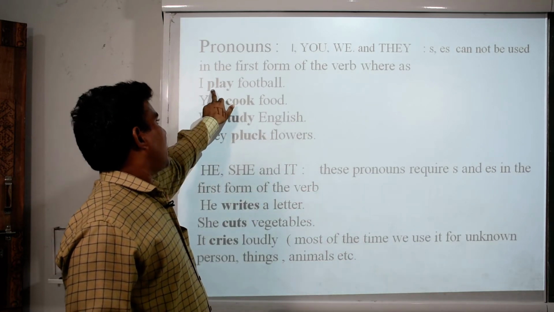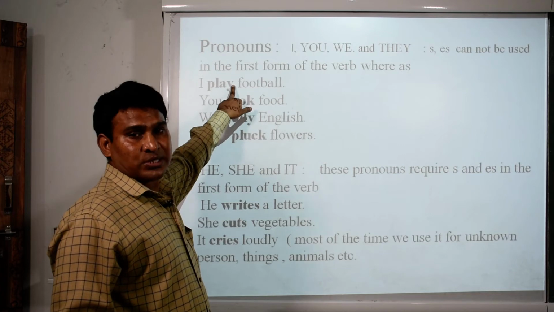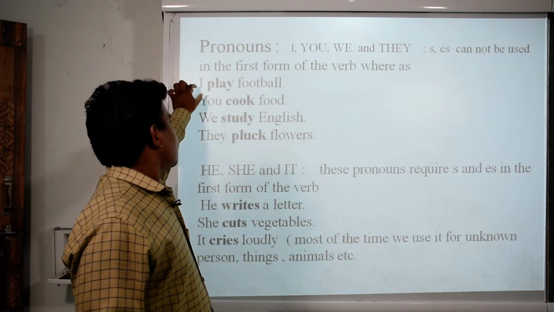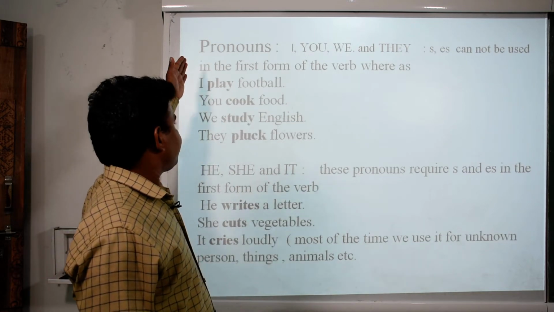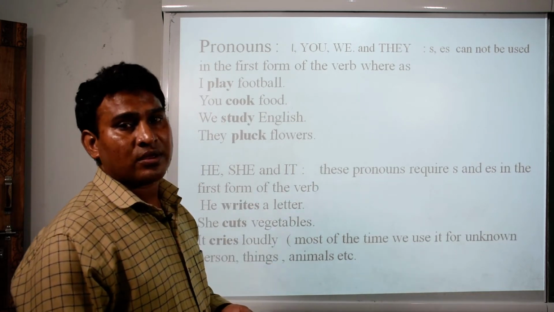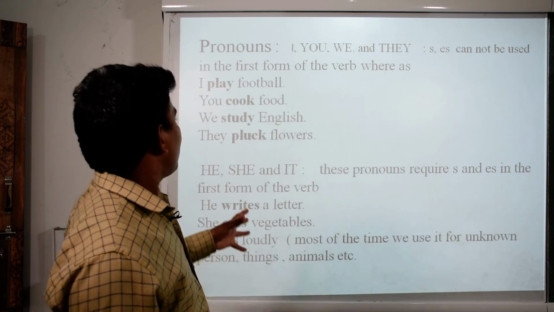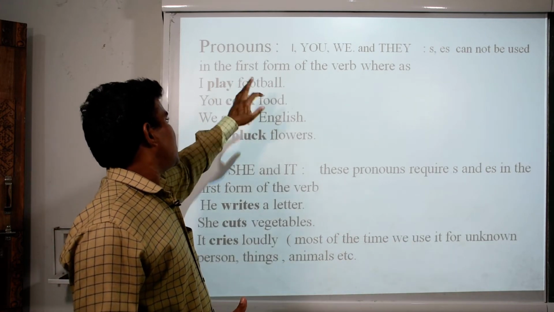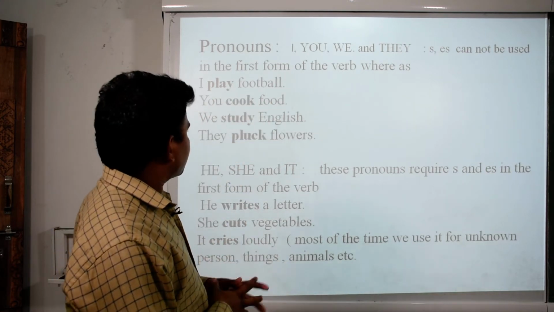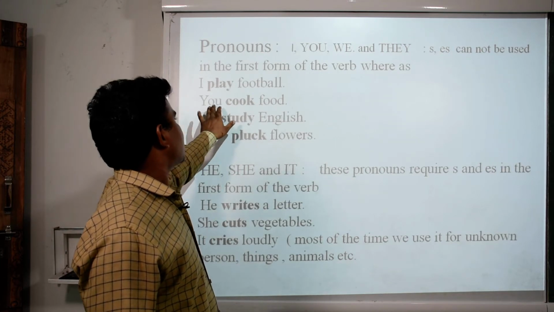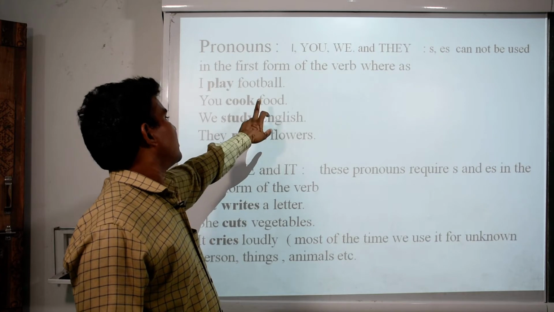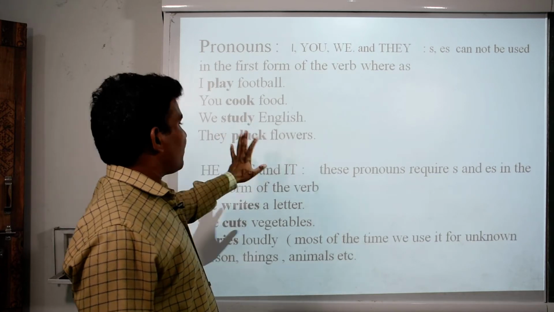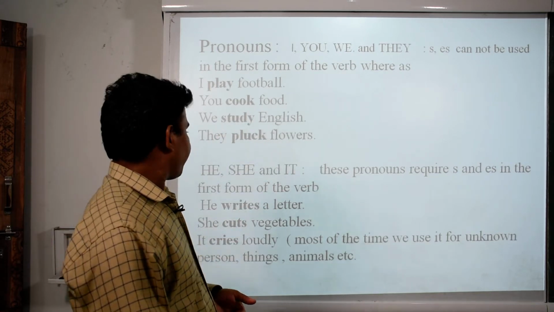You can see I play, here is no s or es, because this is a plural form. All these pronouns are plural forms. Therefore, we can't use s, es at the end of the verbs. Such as here also, you cook food, no s, we study, no s, they pluck, no s here.